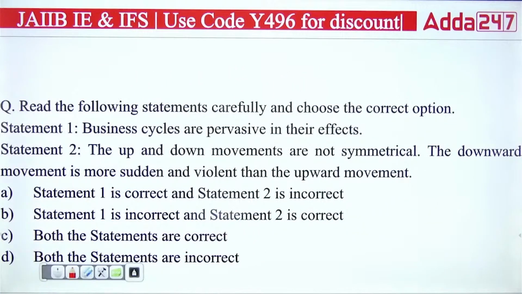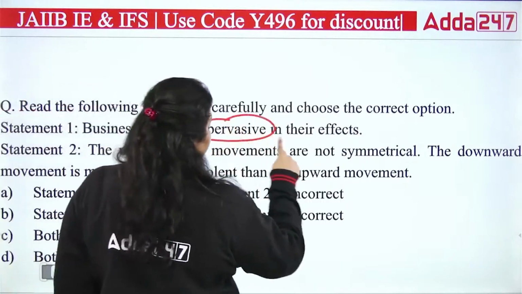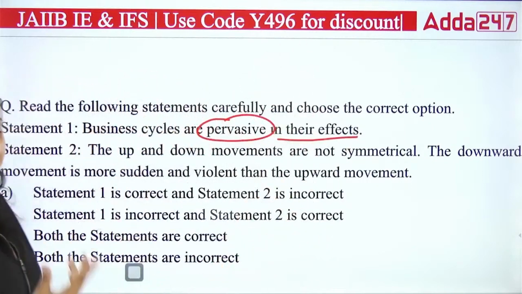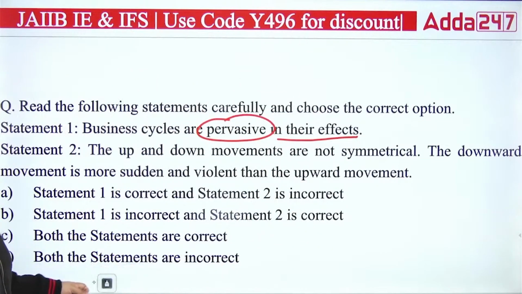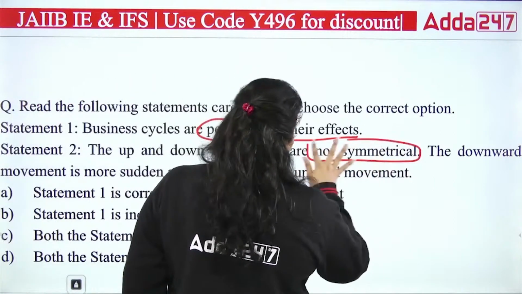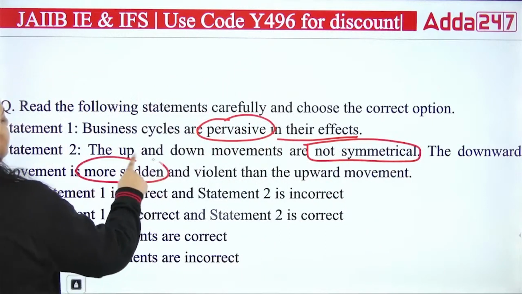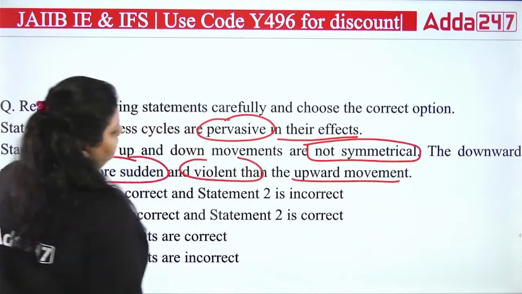Now read the following statements carefully and choose the correct option. First, business cycles are pervasive in their effect. Pervasive means their effects are very big. Second, the up and down movements are not symmetrical here. The downward movement is more sudden and violent than the upward movement.